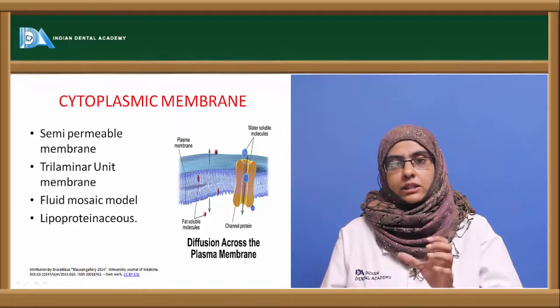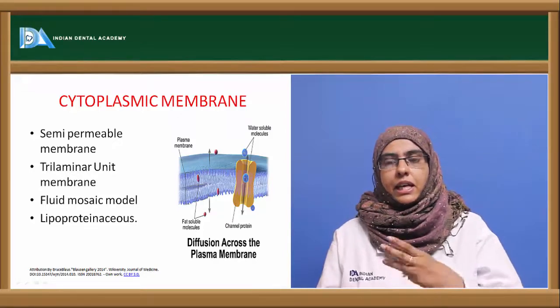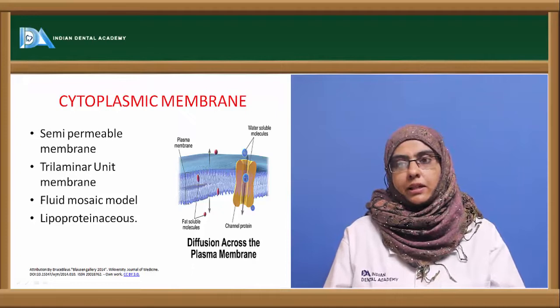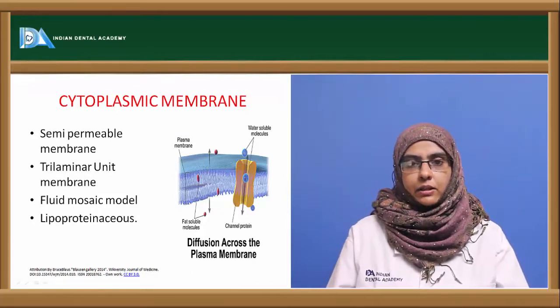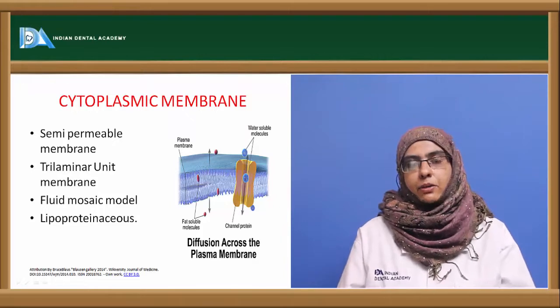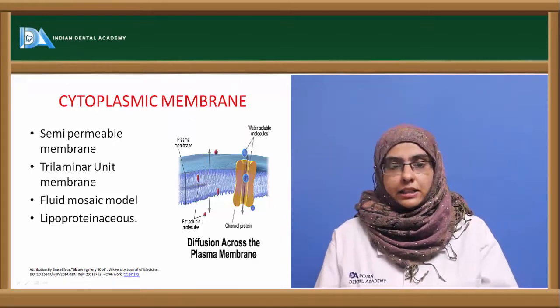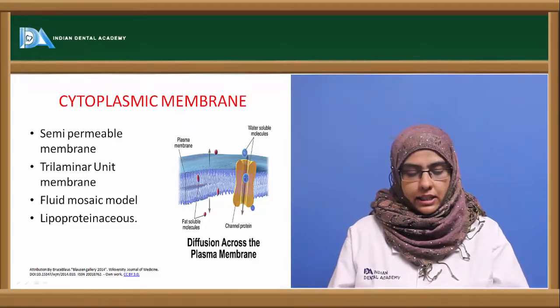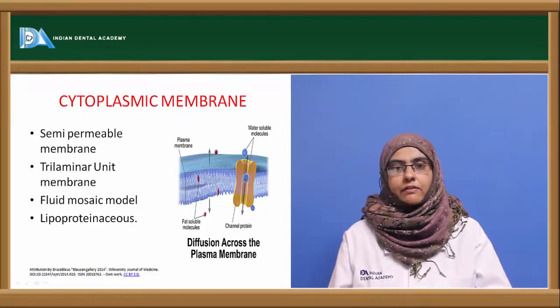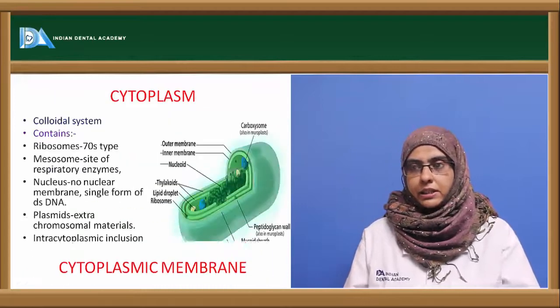So this is called a unit membrane having three layers. That's why it is called a trilaminar unit membrane. The model that was proposed is the fluid mosaic model, and it is made up of carbohydrate, proteins, and in some bacteria such as mycobacteria, they also have sterols in them. It is mostly thin in nature, having 5 to 10 nanometer thickness.